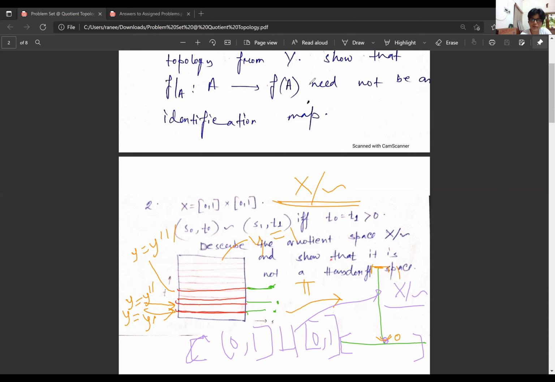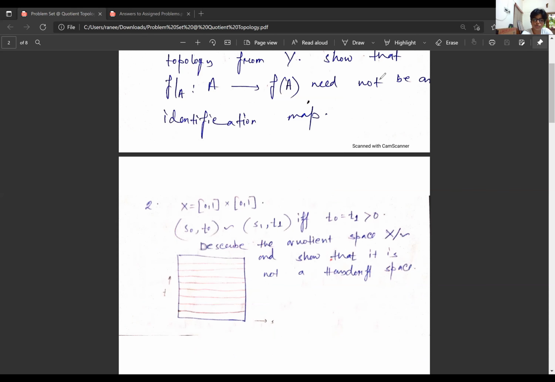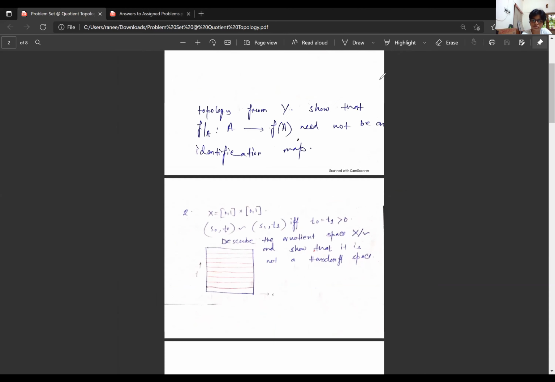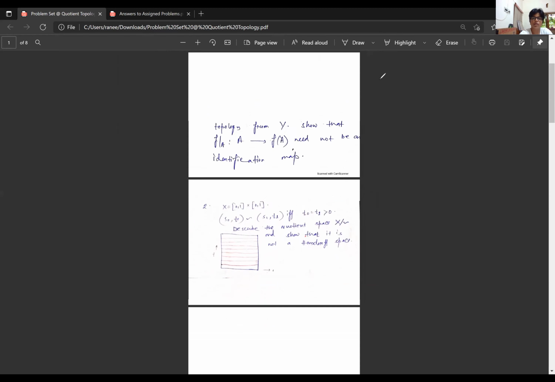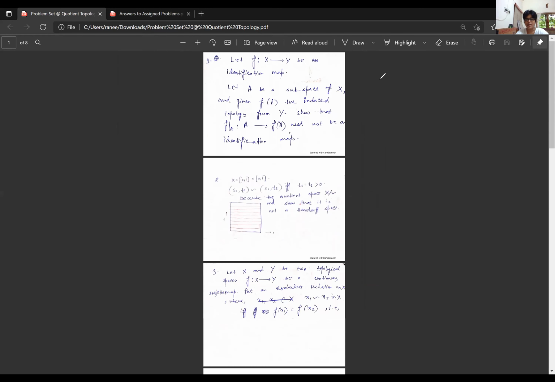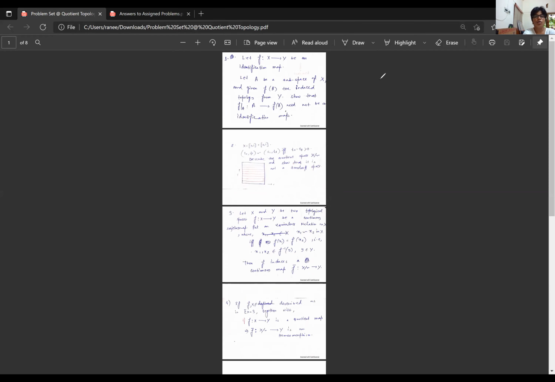Let me again clear the picture. I'm just trying to get more blank space. Yeah, so this is my space X, which is closed [0, 1] plus closed [0, 1].